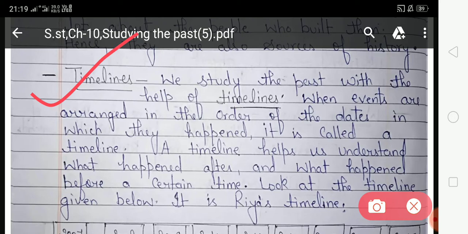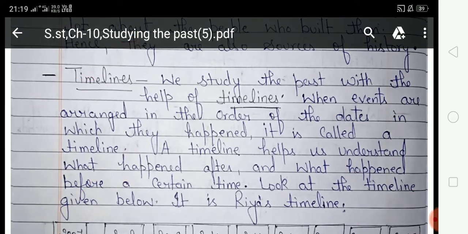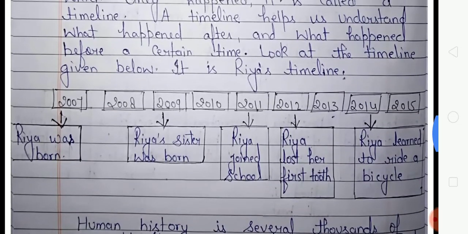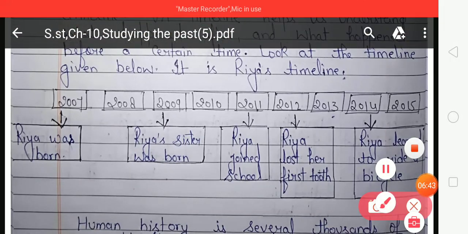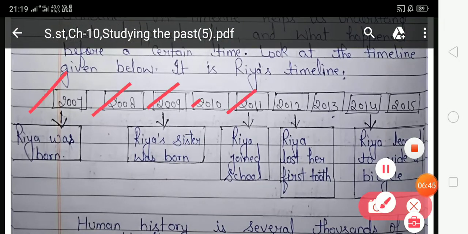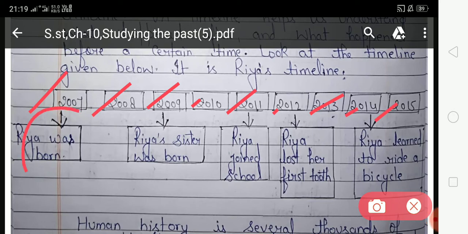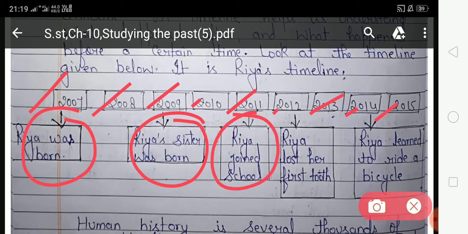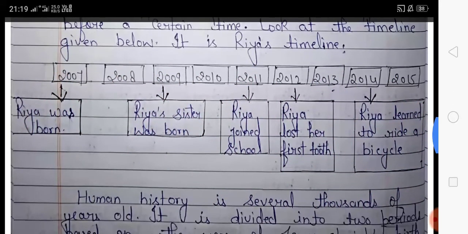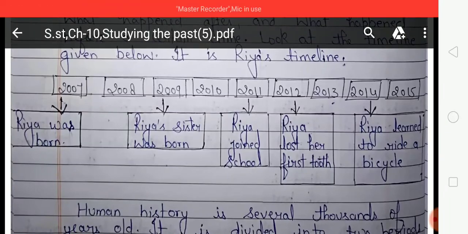Look at this timeline given below. It is Ria's timeline. 2007, 8, 9, 10, 11, 12, 13, 14, 15. So students, Ria was born in 2007. Ria's sister was born in 2009. Ria joined school in 2011. Ria lost her first tooth in 2012. Ria learned to ride a bicycle in 2015. So students, these are timelines, and this is Ria's timeline.